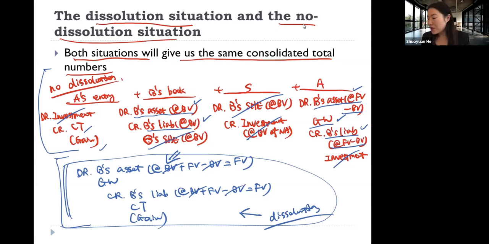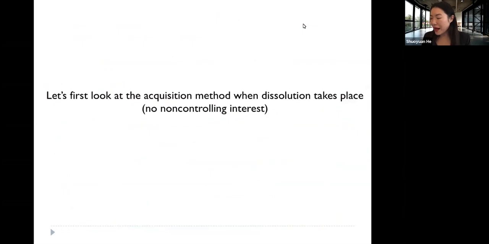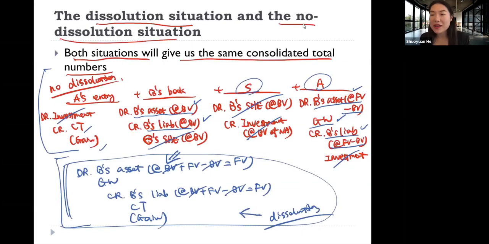So that's why we use consolidation entries S and A to bring it back as if it is the same as the dissolution situation. So both situations will give us the same consolidated total numbers. So this is just an abstract overview of what we do for the acquisition method and the different situations. And then we are going to look at some specific examples for each of the situations.